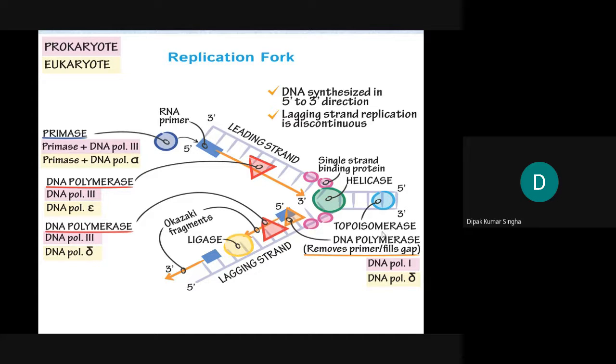Topoisomerase is of 2 types in eukaryotes and prokaryotes: topoisomerase 1 and topoisomerase 2. One is present in prokaryotes, and one is present in the human system. Topoisomerase 1 is also called bacterial DNA gyrase.